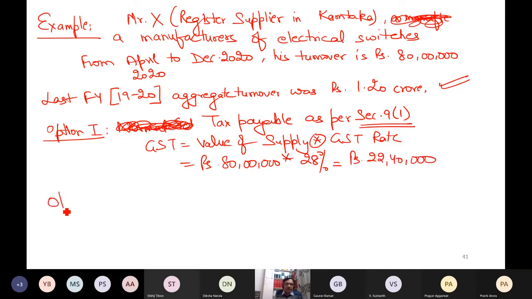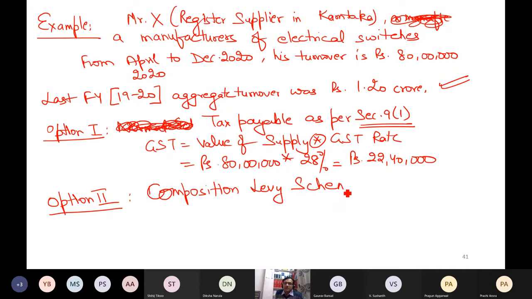Or what is option 2? I can choose to opt for composition because I am eligible. My turnover last year didn't exceed 1.5 crore. So under composition levy scheme, because this scheme is basically for small businessmen, I am supposed to pay on the aggregate turnover this year, how much? 80 lakh. And for manufacturer, the rate is how much? 0.5% currently, but 0.5% is only central tax. We have to equally add the amount of Karnataka state tax. So total becomes 1%. I will pay only 80,000 rupees.